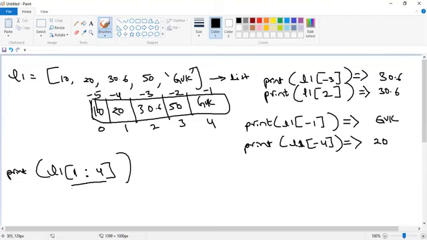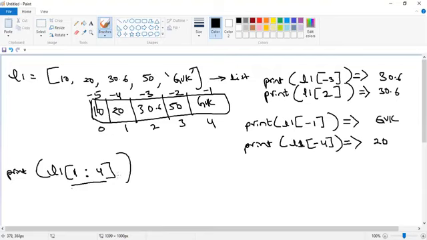We already discussed this while discussing the string concept, right? This is called the slice operator, isn't it? Is slicing available upon the list object? Can we go for the slicing operation? Yes, sir, it is possible.